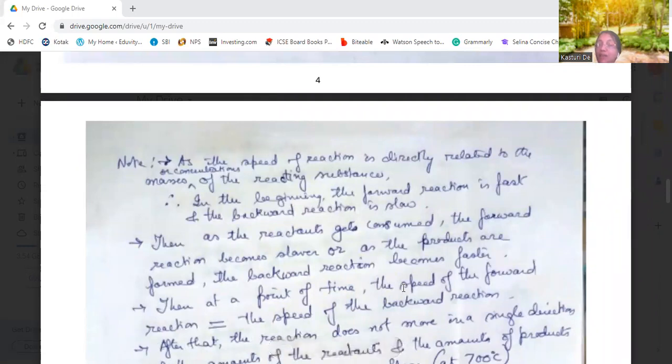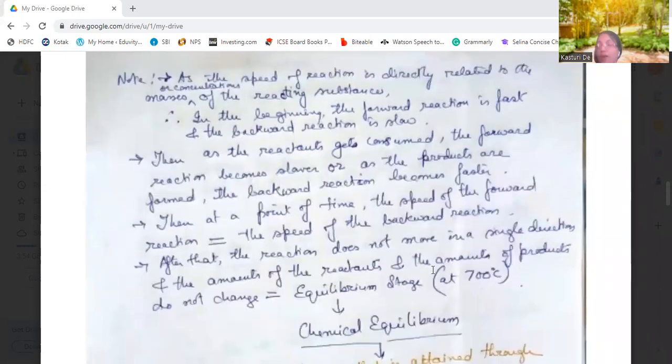But as the reactants are getting consumed, what happens? The forward reaction becomes slower and the products are formed more, no? So the backward reaction becomes faster. Now, at a point of time, what happens? Both the reactions, that is forward reaction and backward reaction, become equal.